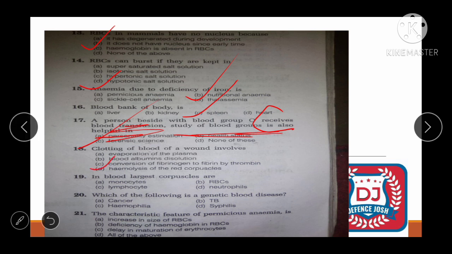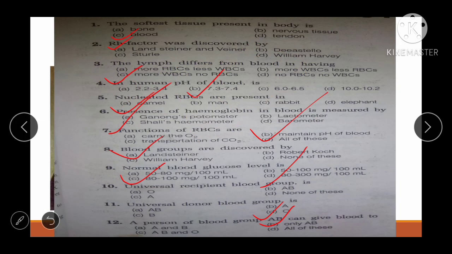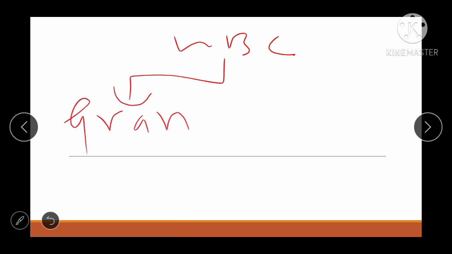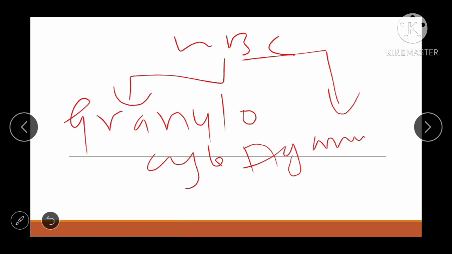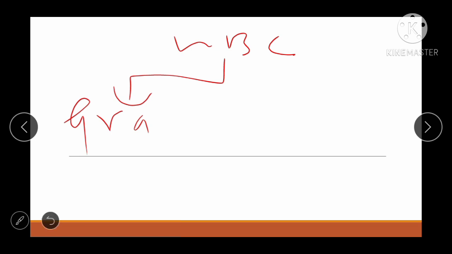See friend, I'll tell you about the blood corpuscles, okay, because this is an important topic. WBC, white blood cells, are of two types: granulocytes and agranulocytes. Excuse me for my handwriting. The granulocytes are again divided into three types.